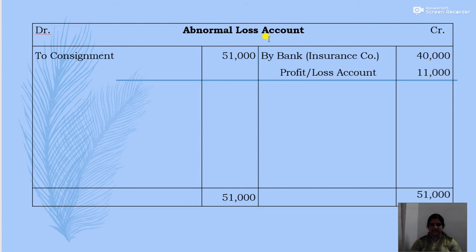So in abnormal loss account, to consignment 51,000. Then by bank, that is amount received from insurance company 40,000. Then by profit and loss account, that is the amount remaining 11,000. So this is the abnormal loss account.